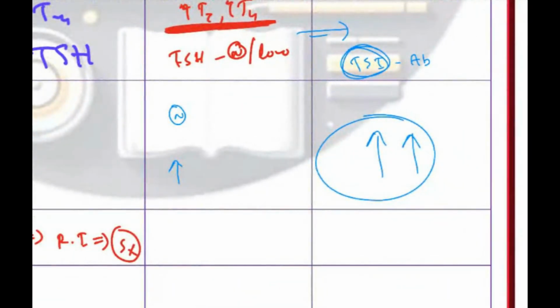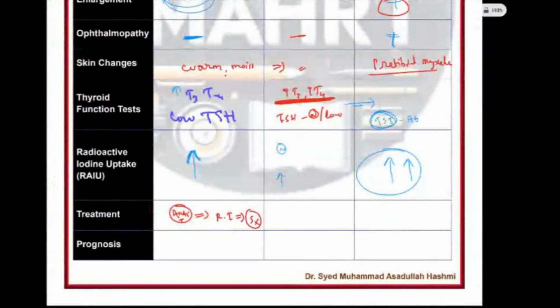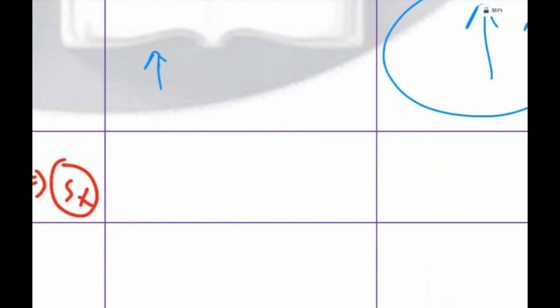For thyrotoxicosis, the problem is the severity of the symptoms. So you just can't give anti-thyroid drugs. Anti-thyroid drugs take time to work. So your main goal of treatment will be symptomatic treatment. So what are the symptomatic treatments here?